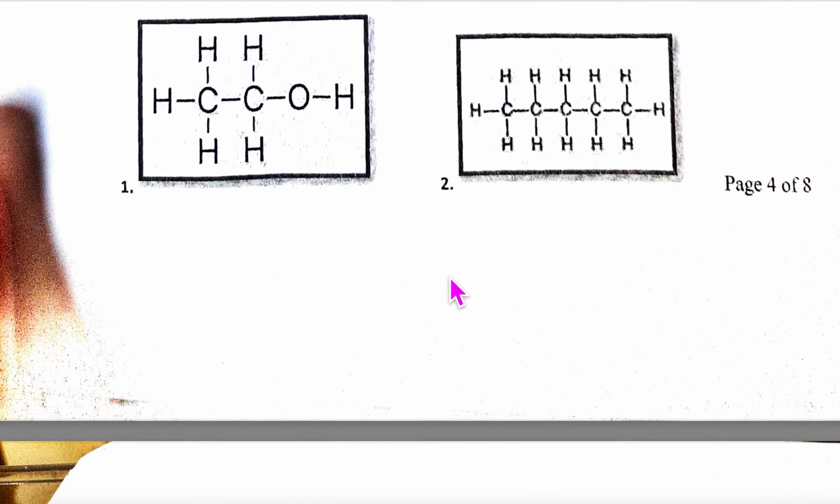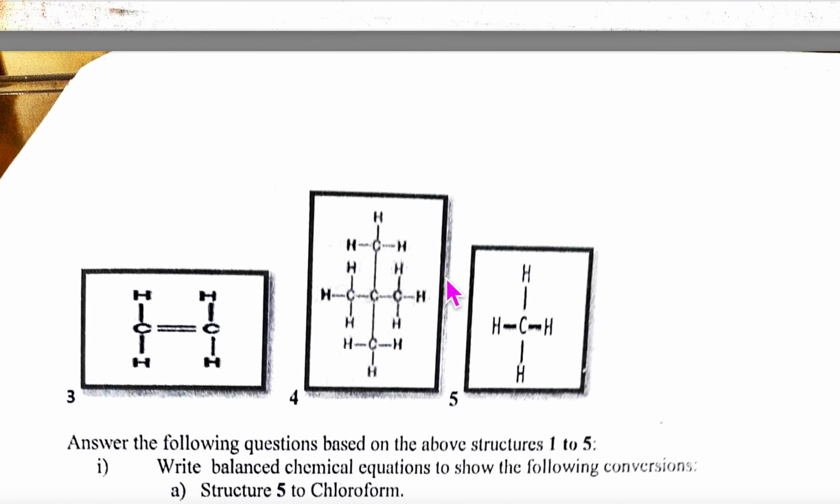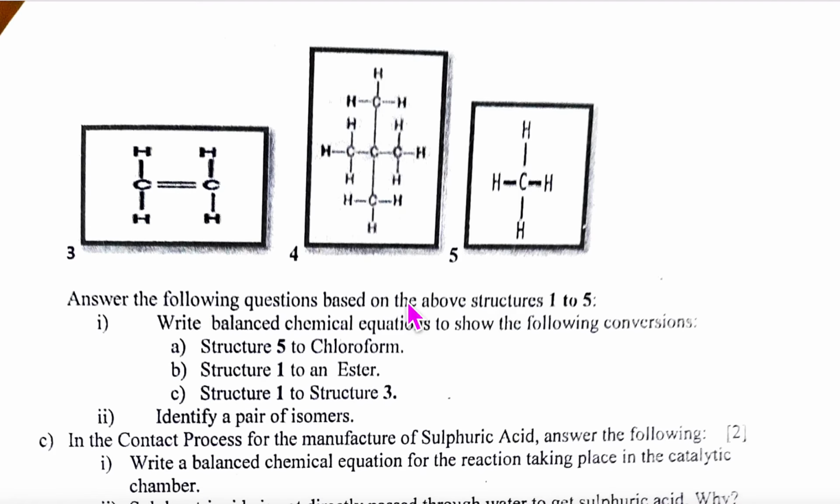Structures are given 1, 2, 3, 4 and 5. They are saying number 1, write the balanced reaction to show the following conversions. Number 1, structure 5 to chloroform. Structure 5 is this, and you have to make chloroform, means CHCl3. They are saying write the balanced equation. So CH4 to CHCl3, there are 3 steps, yes? So what you'll write? CH4 plus 3Cl2.